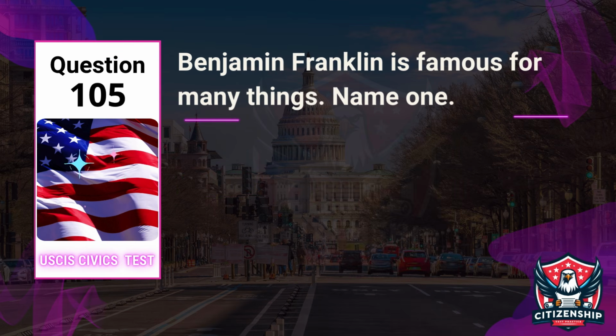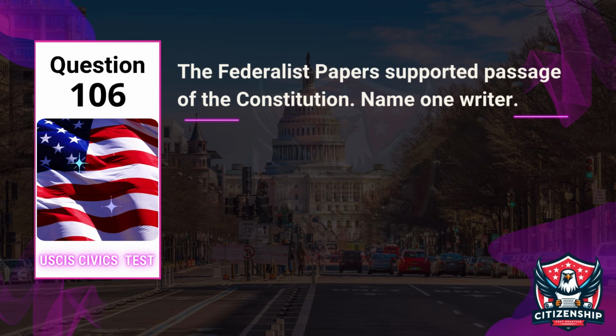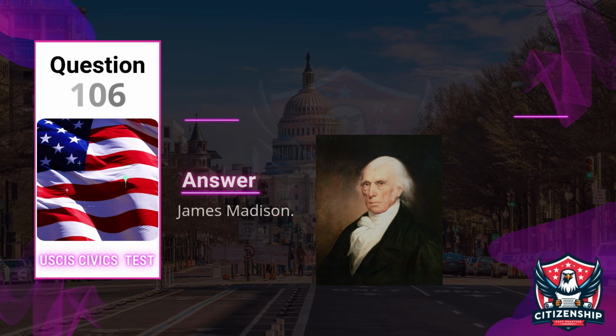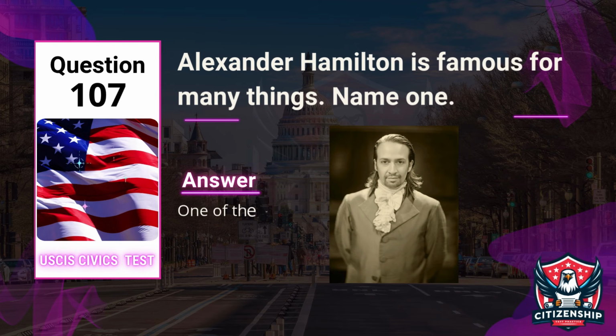Question 105. Benjamin Franklin is famous for many things. Name one. Answer: U.S. diplomat. Question 106. The Federalist Papers supported passage of the Constitution. Name one writer. Answer: James Madison. Question 107. Alexander Hamilton is famous for many things. Name one. Answer: one of the writers of the Federalist Papers.